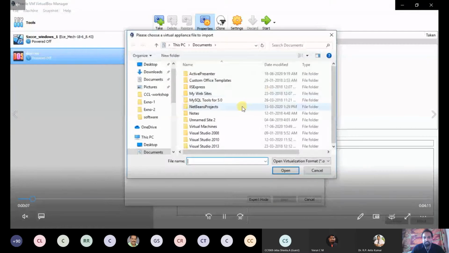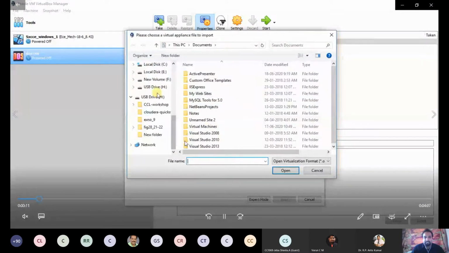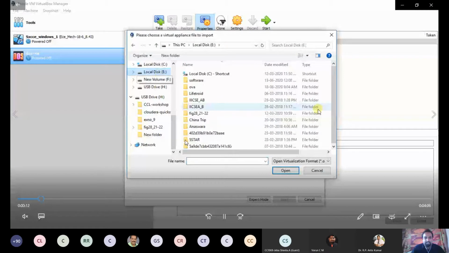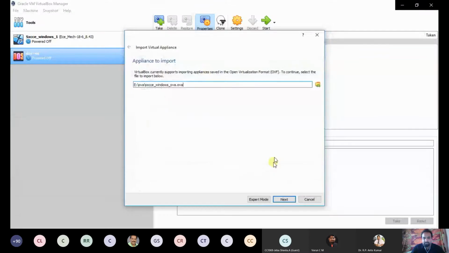Now you have to choose the OVA file, the location where you stored it. I stored it in E drive, xscc underscore windows underscore OVA. You have to choose that, click it, and click open. Again next.